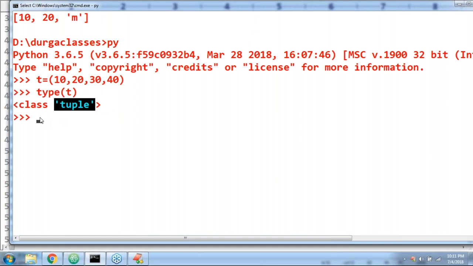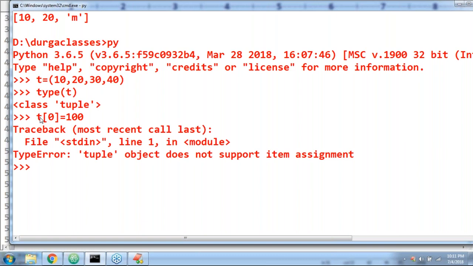Now here I'm taking T of 0 is equal to 100, sir. Now observe that. Immediately Python virtual machine will yell left and right: hey, tuple is read only, man. How can you add? How can you change the content? Yes, TypeError: tuple object does not support item assignment.